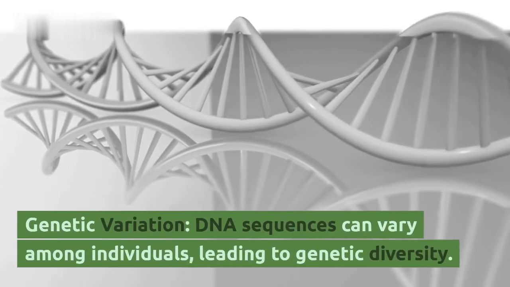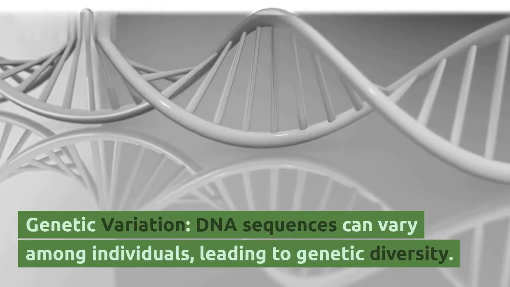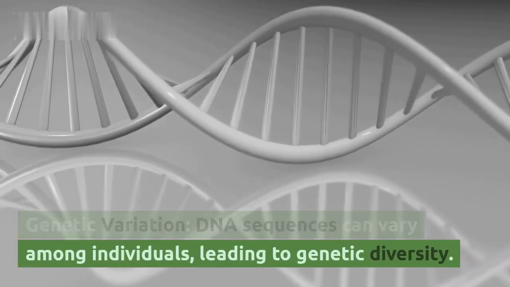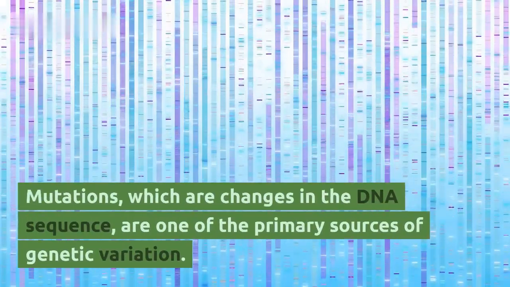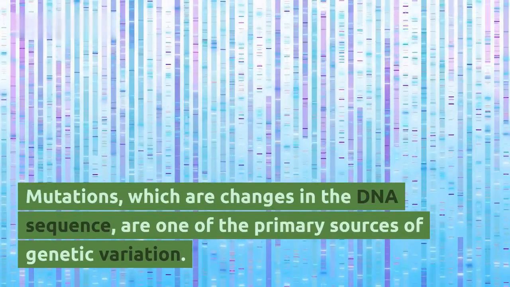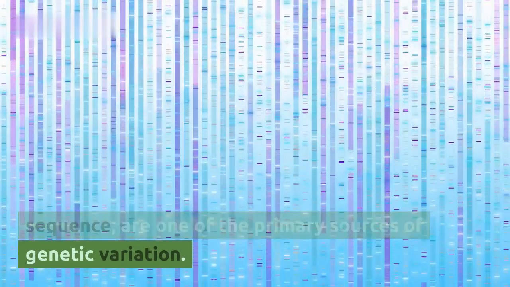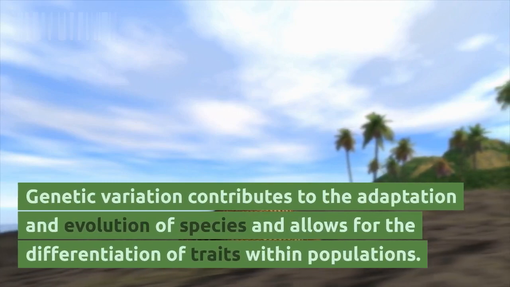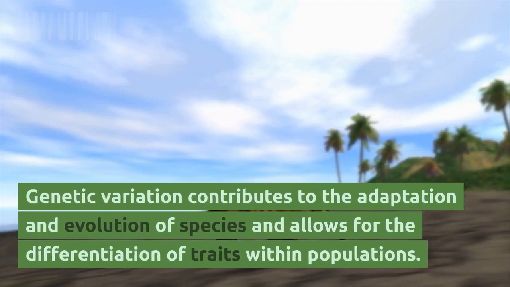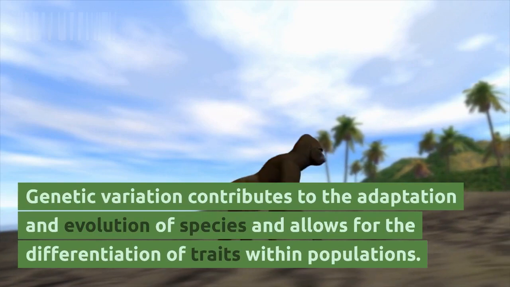Genetic variation. DNA sequences can vary among individuals, leading to genetic diversity. Mutations, which are changes in the DNA sequence, are one of the primary sources of genetic variation. Genetic variation contributes to the adaptation and evolution of species and allows for the differentiation of traits within populations.